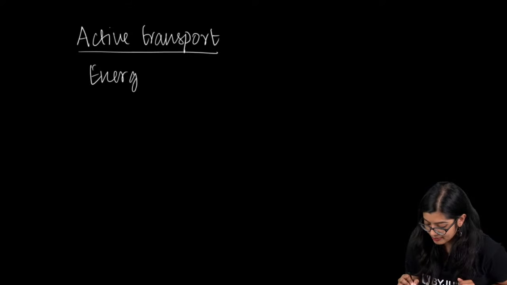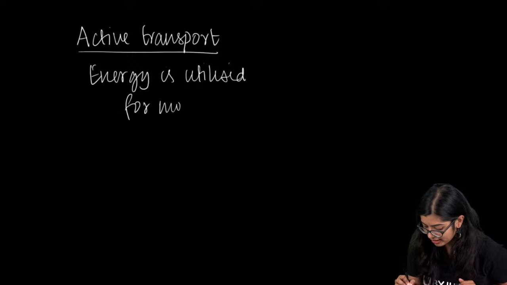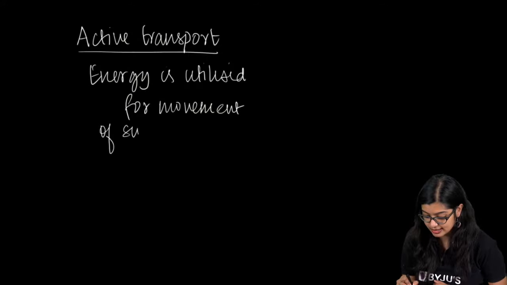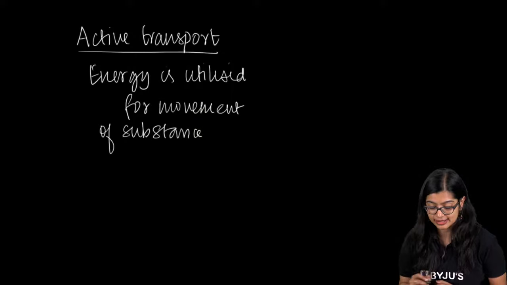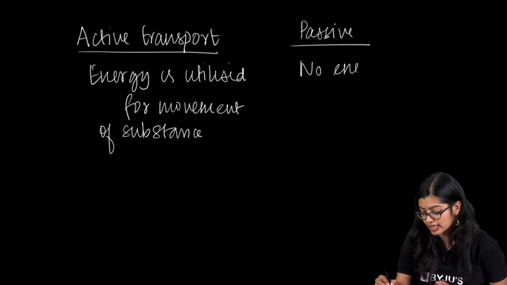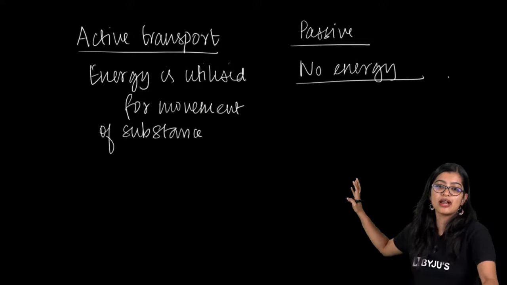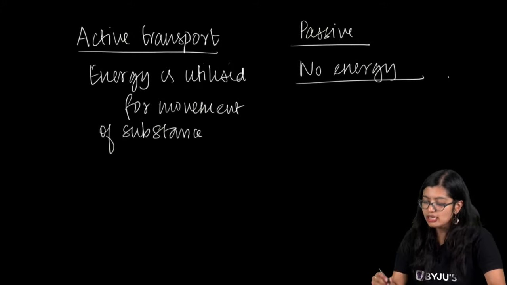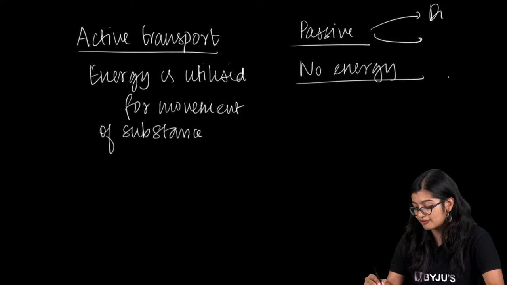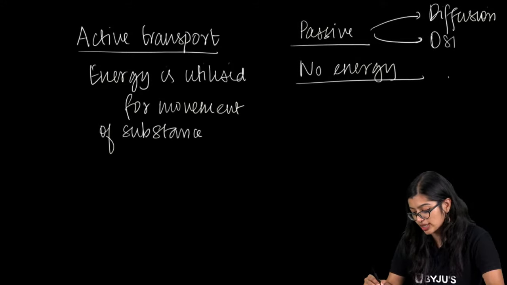When energy is utilized for the movement of substances, we call it active transport. But in passive transport, no energy is needed. This is one of the main points. Passive transport we have two kinds: diffusion and of course osmosis.